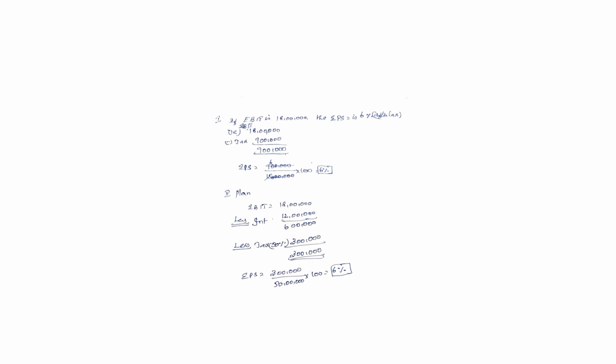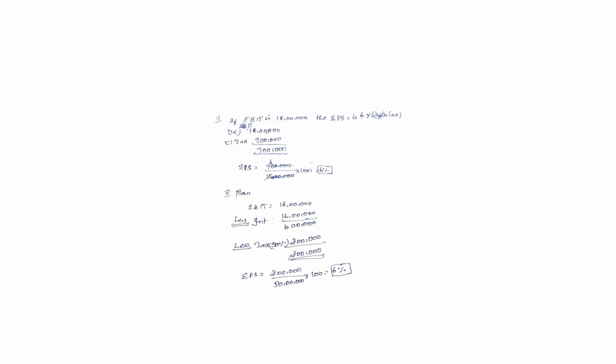Here the earning per share is 9 lakhs divided by 150 lakhs into 100. The EPS is 6% after tax, but before tax it is 12%.